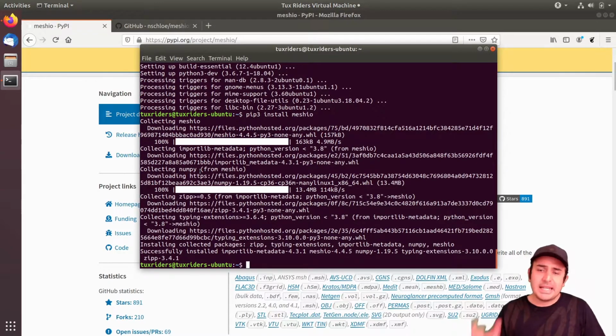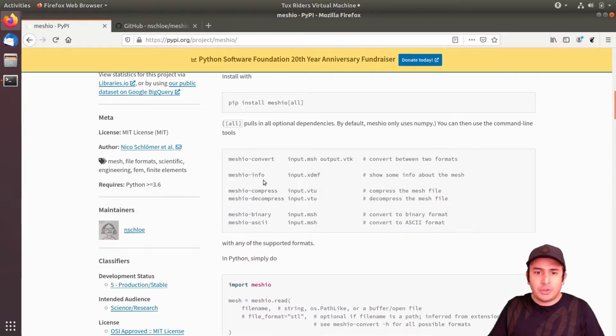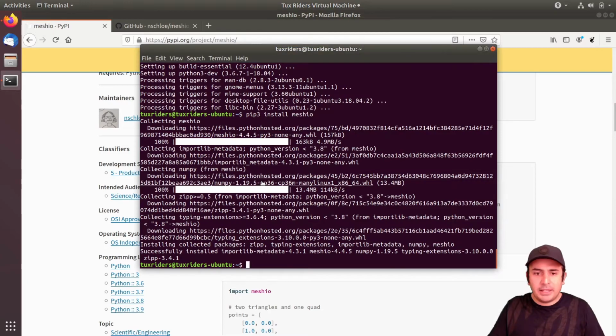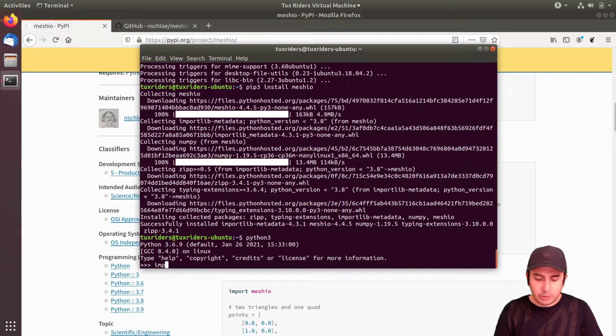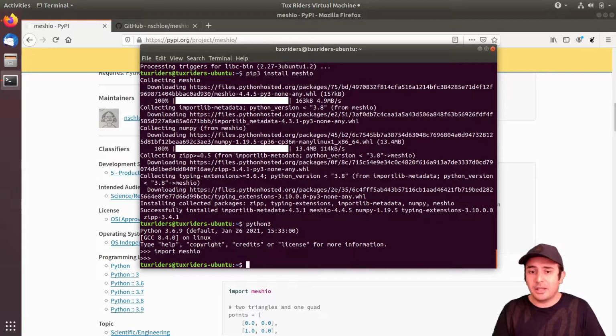And then after this, the meshio library is available. So if I go to Python 3 and import meshio, you can see that it doesn't complain about lack of the library. It doesn't say module not available.